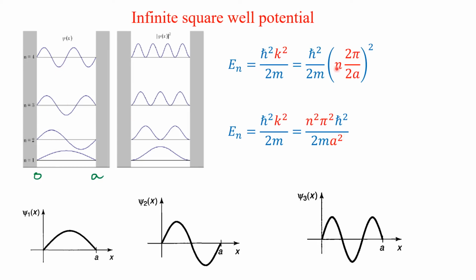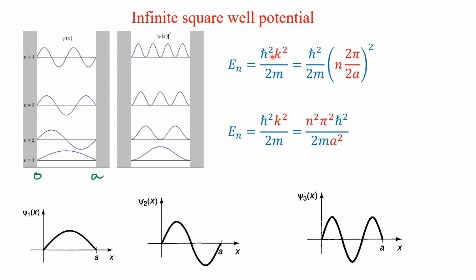So n, I have plotted. Then what about the k? k is 2 pi by lambda. Here lambda is this one, 0 to a, 2a. This is the fundamental frequency, so 2a is the fundamental wavelength. So 2 pi by lambda, where lambda is 2a if you consider the node n equal to 1. So this will get multiplied by n equal to 1, twice, thrice, 4 times.